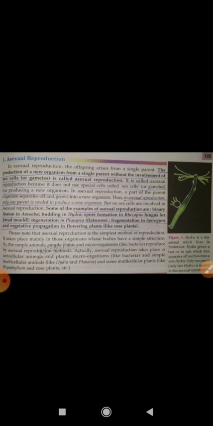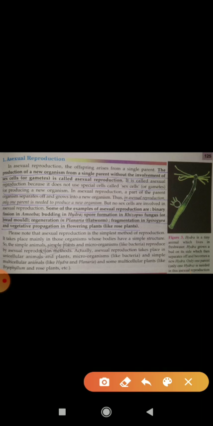Like binary fission in amoeba. Binary fission means, suppose this is the structure of an amoeba and it splits into two. Then two daughter cells form, that is, one parent cell is divided into two. Fission means break off, and bi means two. If a parent cell breaks off into two daughter cells, this process is known as binary fission.